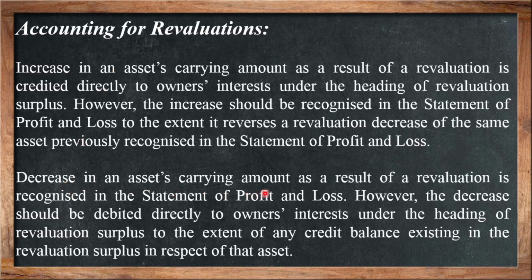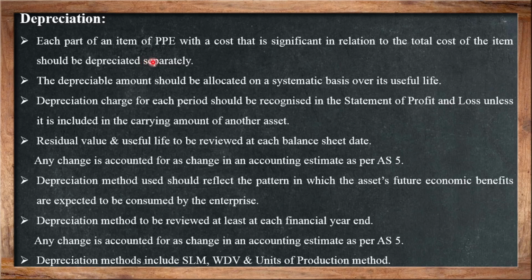A decrease in an asset's carrying amount as a result of revaluation is recognized in the statement of profit or loss. However, the decrease should be debited directly to the owner's interest under the heading of revaluation surplus to the extent of any credit balance existing in the revaluation surplus in respect of that asset. So this is the accounting for revaluation. This is the theoretical part. So, depreciation.